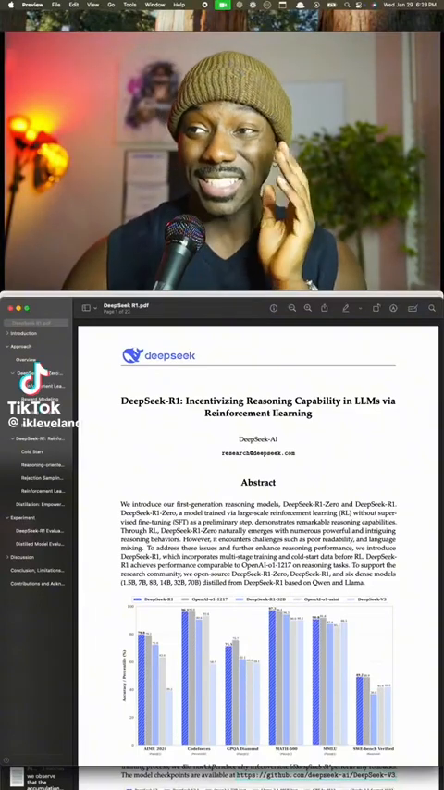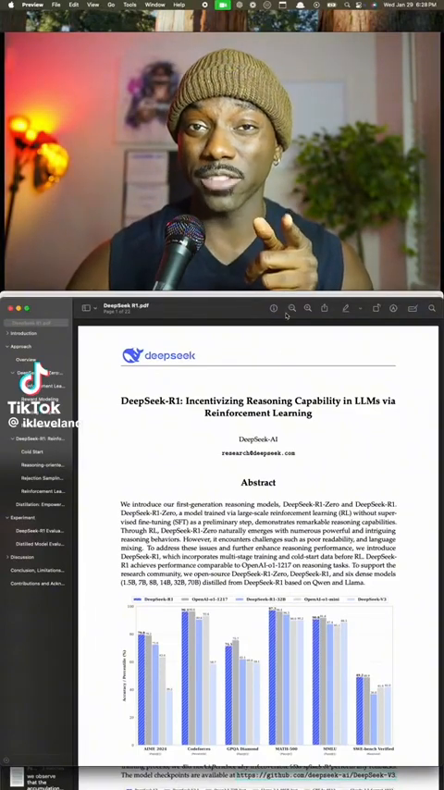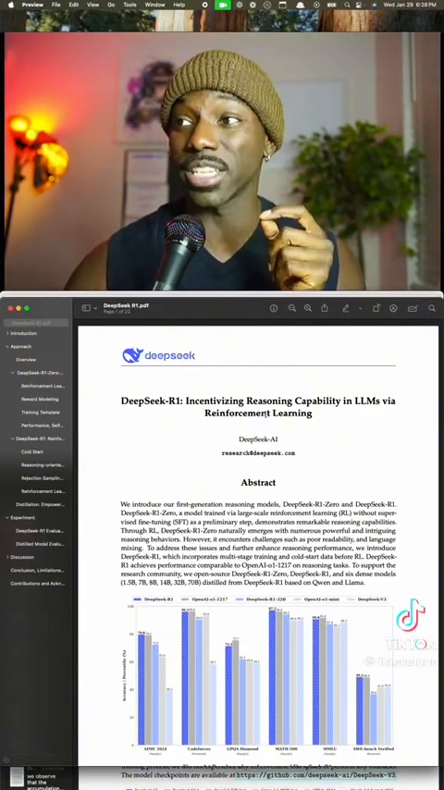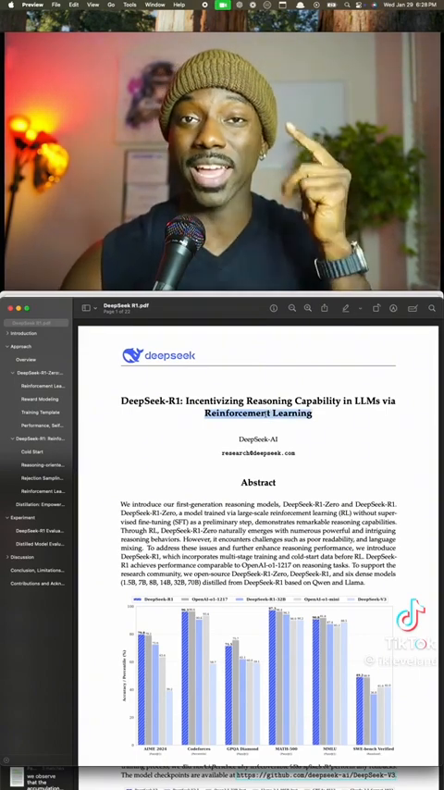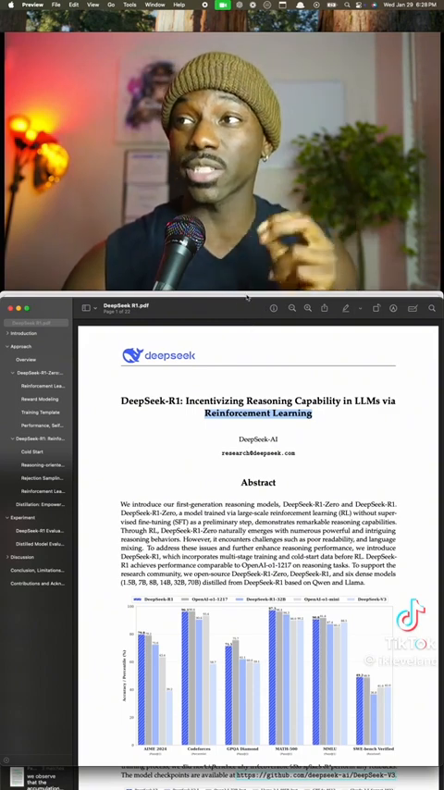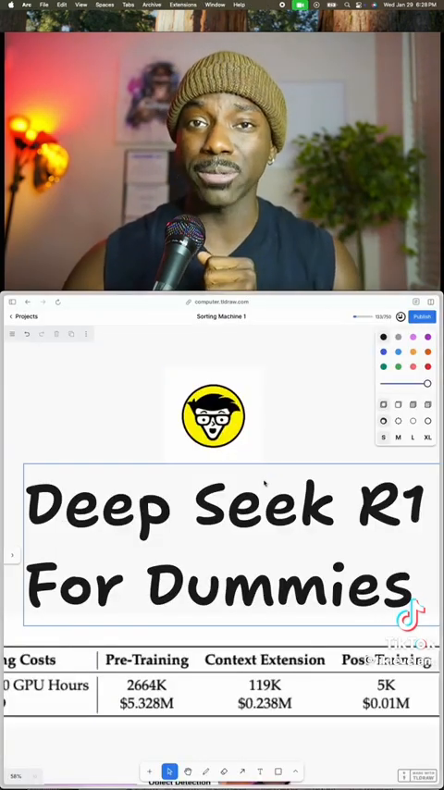I just read Deepseek's entire technical report, so you don't have to. Today, you're going to learn exactly why Deepseek's reinforcement learning architecture is more performant than OpenAI, Gemini, and Claude at a 96% cost reduction. We're calling it Deepseek R1 for Dummies.